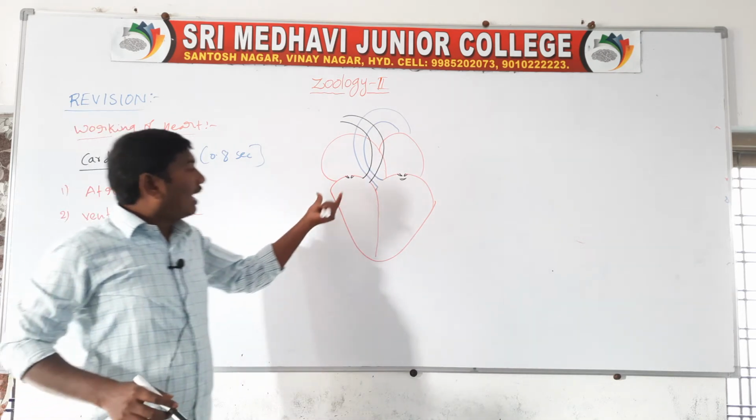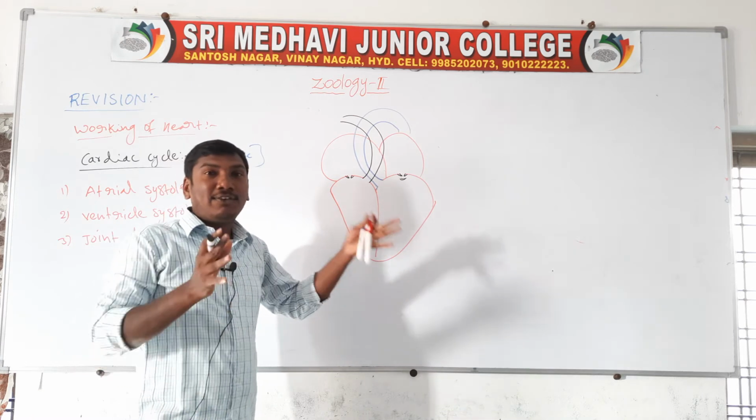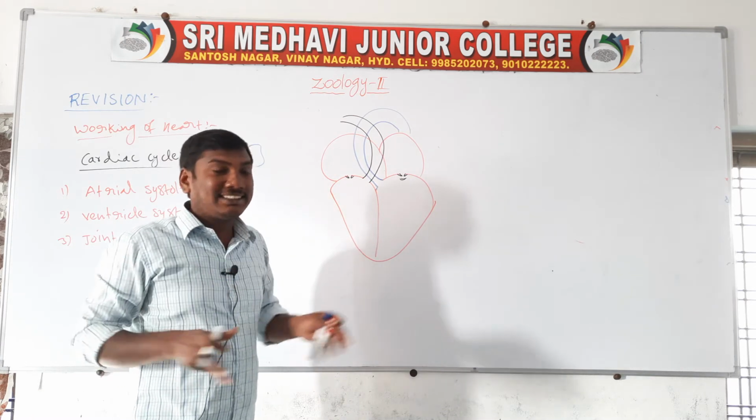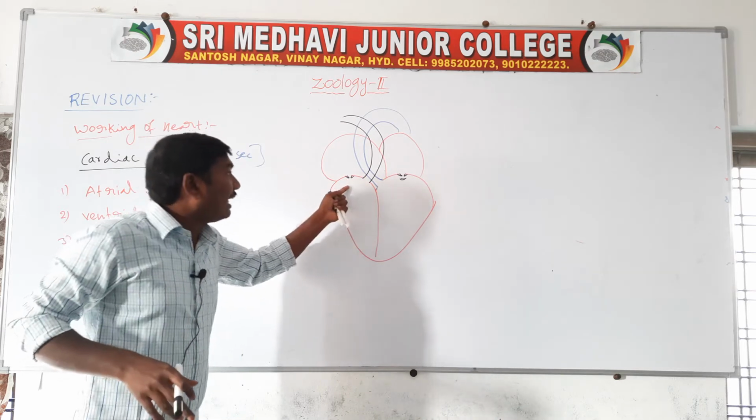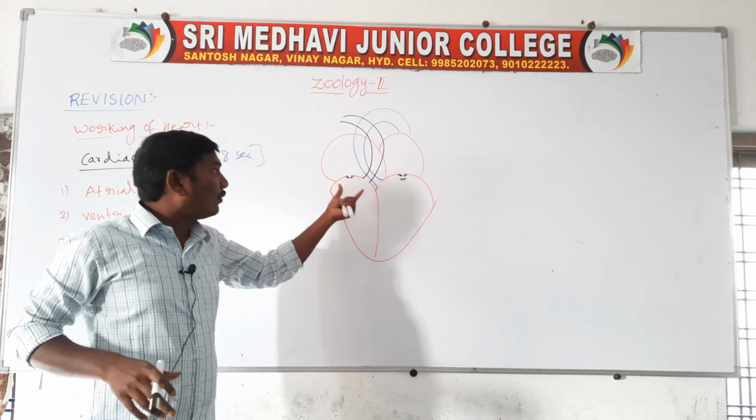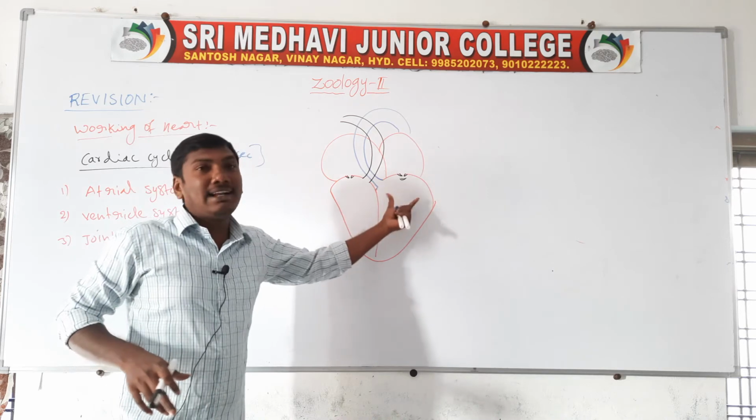So the heart contains 4 chambers. The 4 chambers are first in a relaxed state, so the AV valves are in open condition.